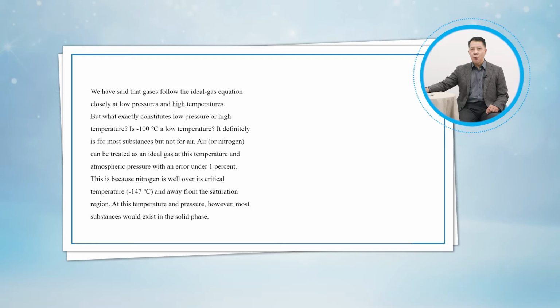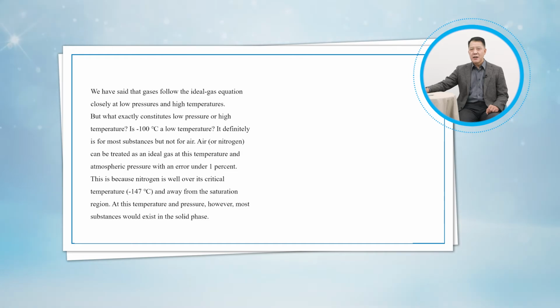Is minus 100 degrees centigrade a low temperature? It definitely is for most substances, but not for air. Air or nitrogen can be treated as an ideal gas at this temperature and atmospheric pressure with an error under 1%.